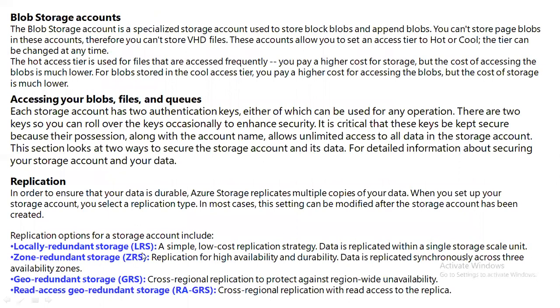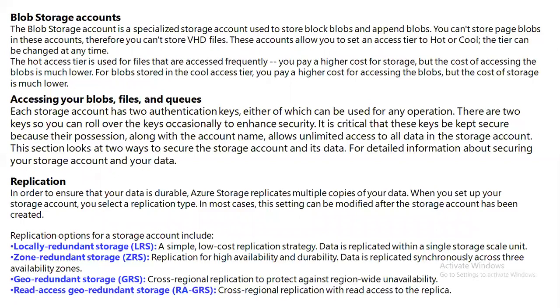So again, there are four types of replication you can set up. By default, I have also covered that in my previous videos about scale set, availability set, and availability zone. By default, Microsoft Azure provides you 3 copies of data.